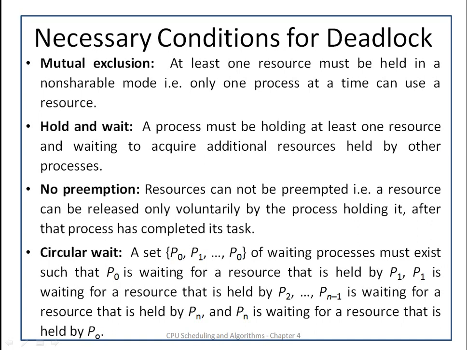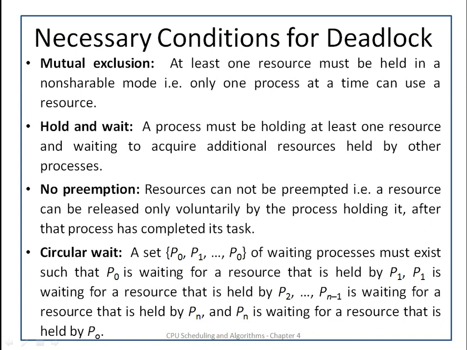At least one resource must be held in non-shareable mode. That is, only one process at a time can use that resource. There are many non-shareable resources, for example, a printer, which cannot be shared.